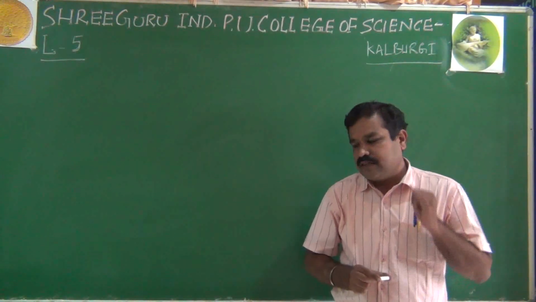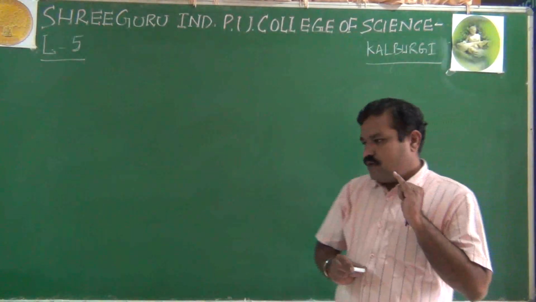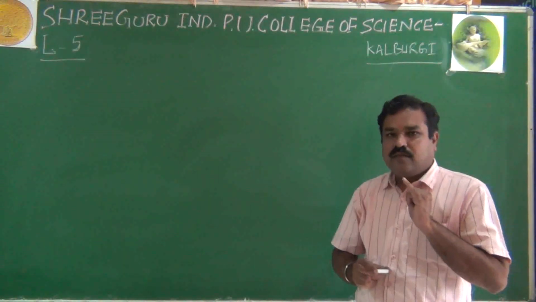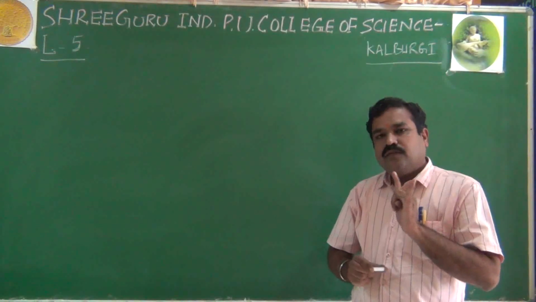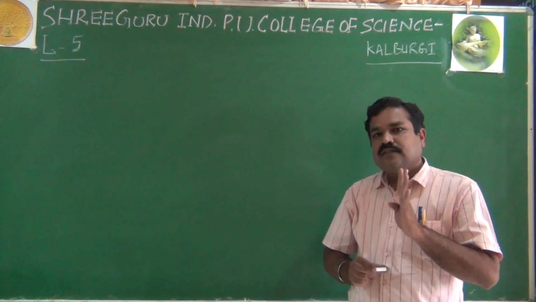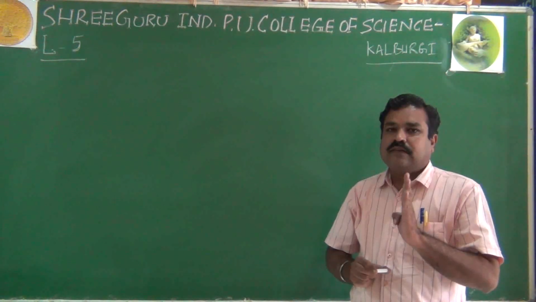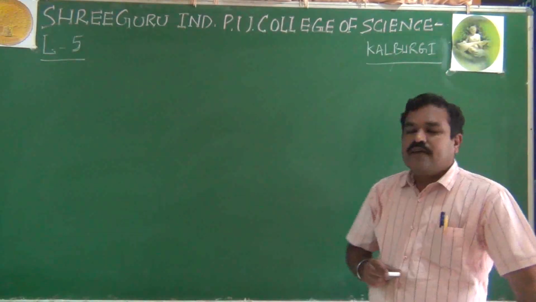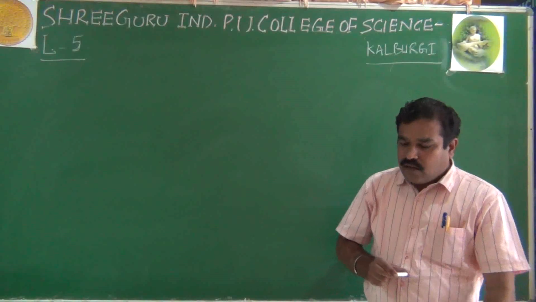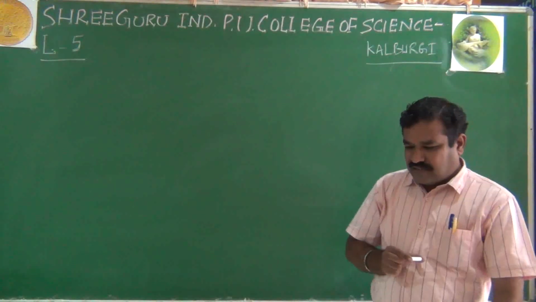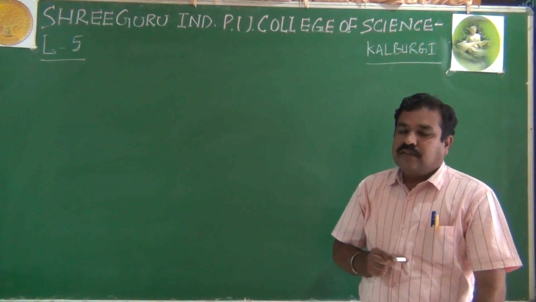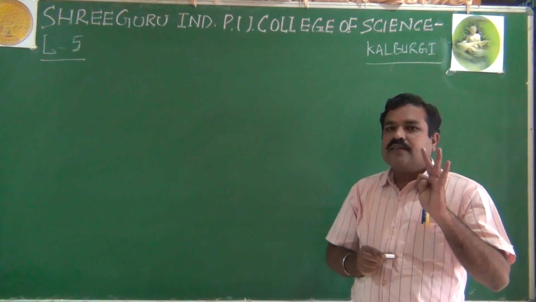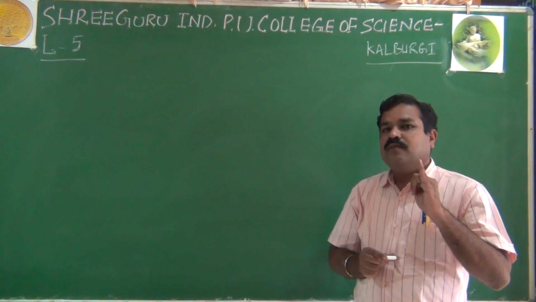Especially we have listed out the list of hydroxides, that is bases, list of chlorides, list of bromides, and list of iodides. So without wasting time, today we will list out the list of nitrates, sulfates, carbonates, and bicarbonates.